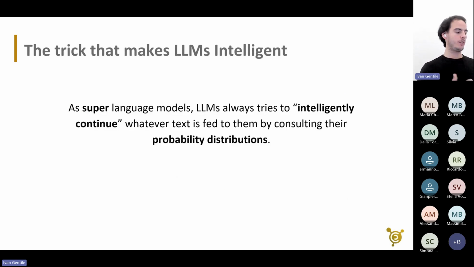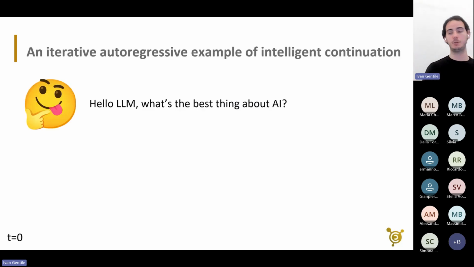When we talk about language models, or now large language models, these are super large, reaching very, very large scales. If we talk about number of parameters, it's like the number of stars in the galaxies, 100 billion parameters. What they essentially try to do is intelligently continue whatever text is fed to them by consulting the probability distribution.